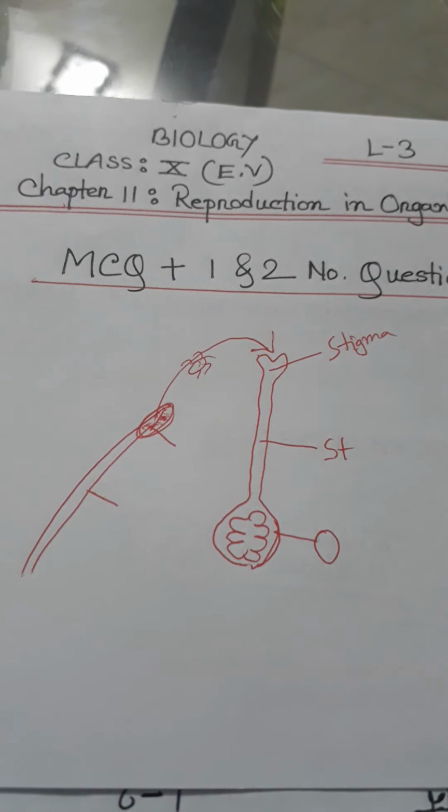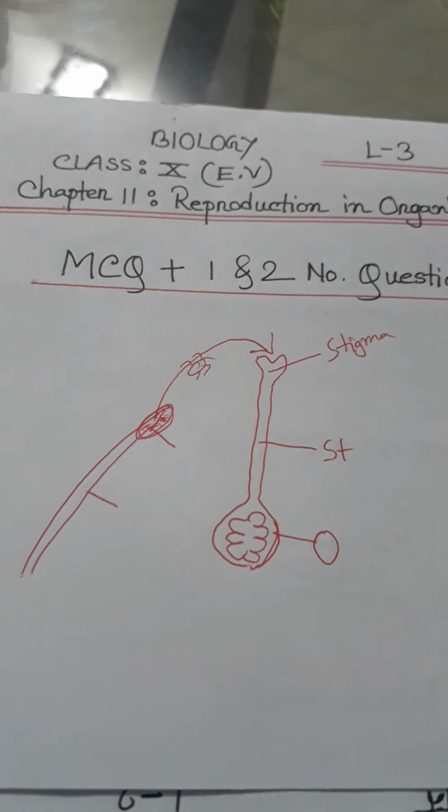Okay, this is the important question of number 2. What do you mean by external fertilization? What do you mean by internal fertilization? If the fertilization takes place outside the body of male and female animals, it is known as external fertilization. This type of fertilization occurs in most aquatic animals, different types of fishes, exception shark.